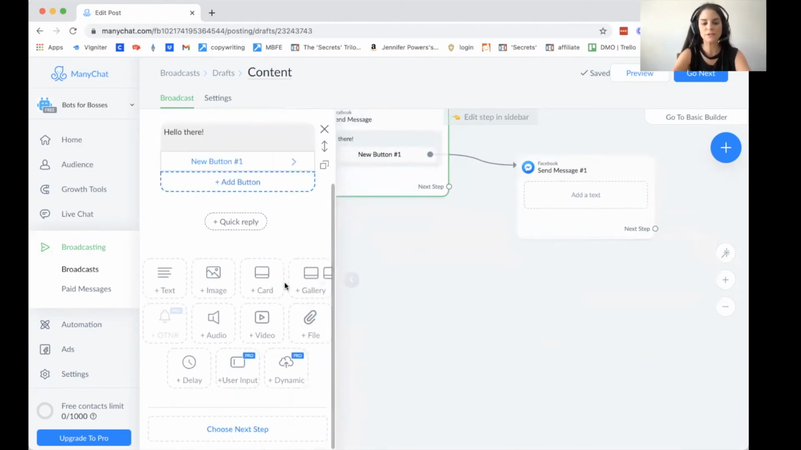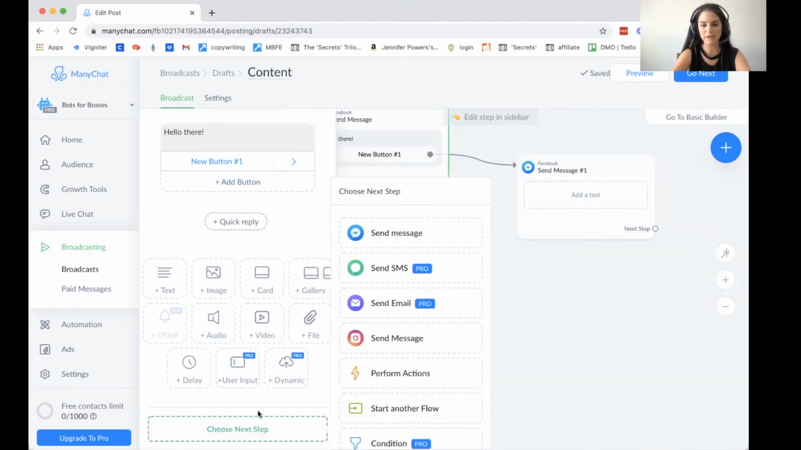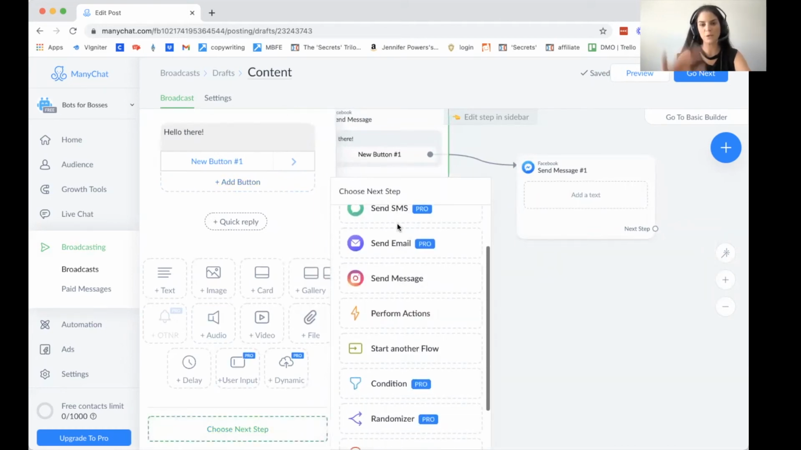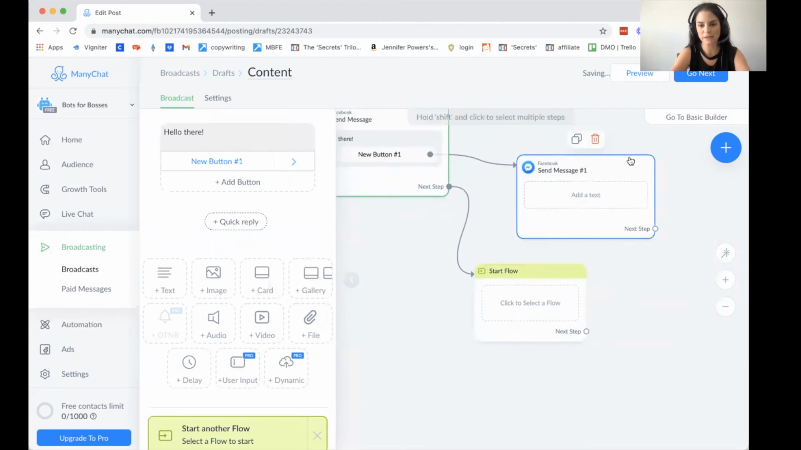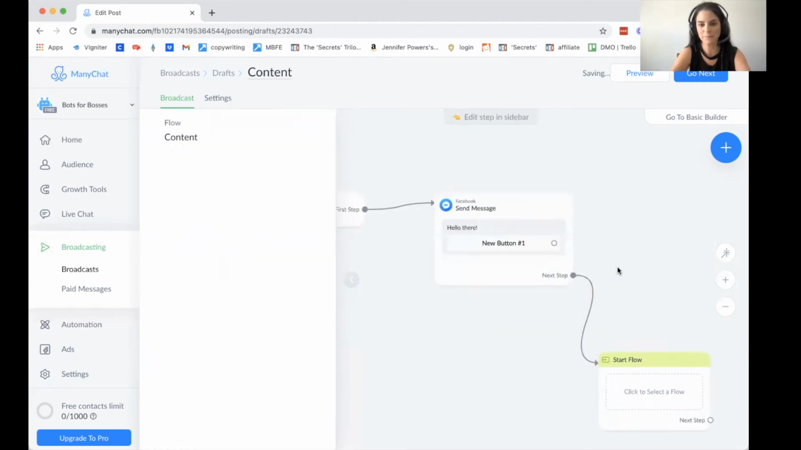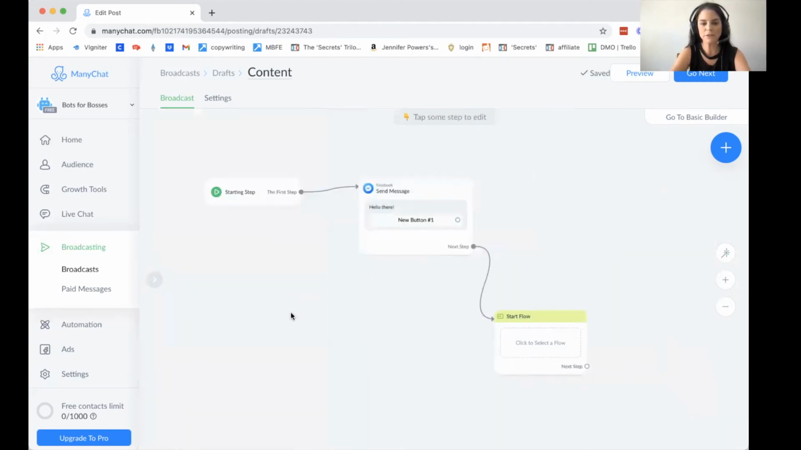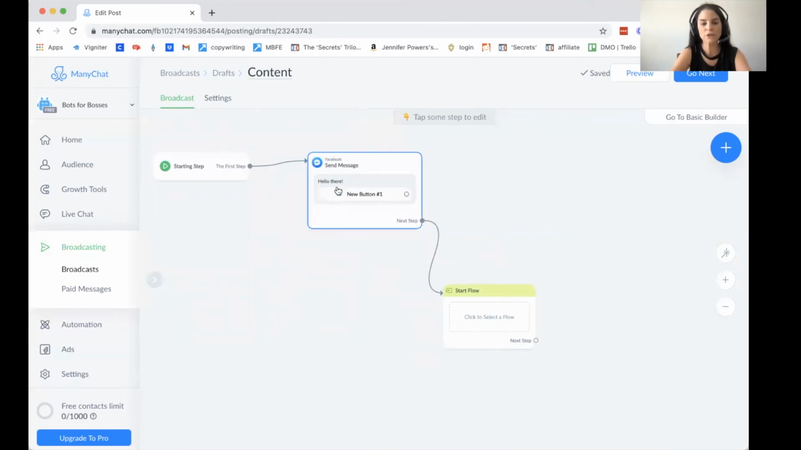Or you can scroll down right here and choose next step. And you'll see this window will pop open. One of the options for you is start another flow. So now you will see, if I want to get rid of this message here and we zoom out a little bit, you will see that there's a starting step. You'll have one message and then it can start a flow.